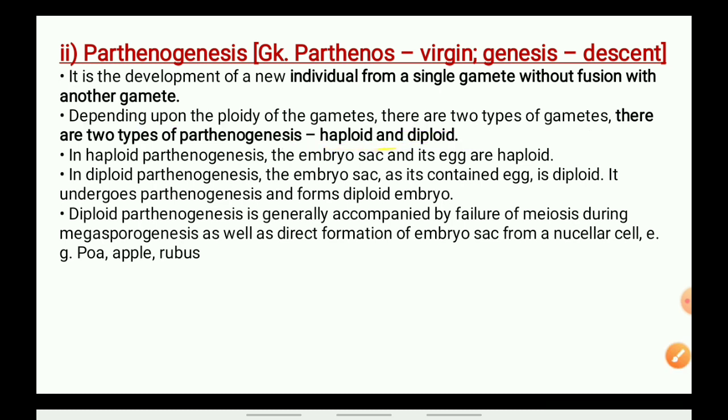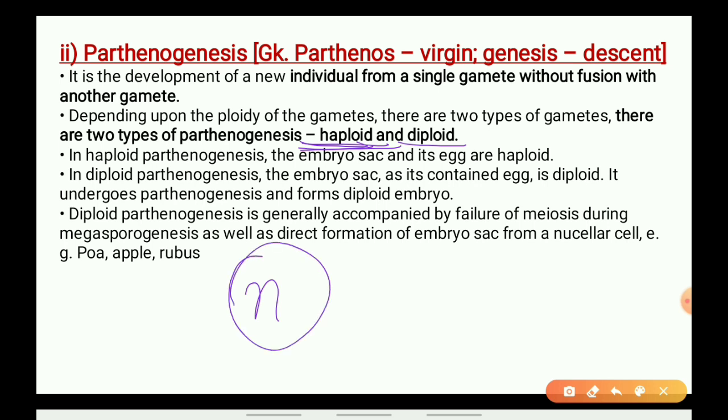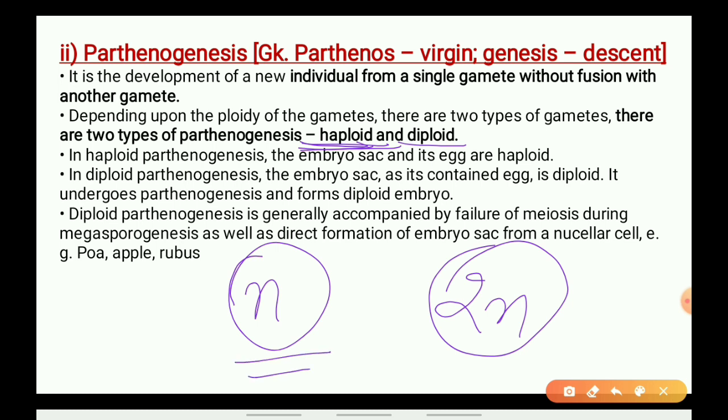Haploid gametes have half the number of chromosomes, and diploid gametes have 2n, that is, pairs of chromosomes. This you know very well.